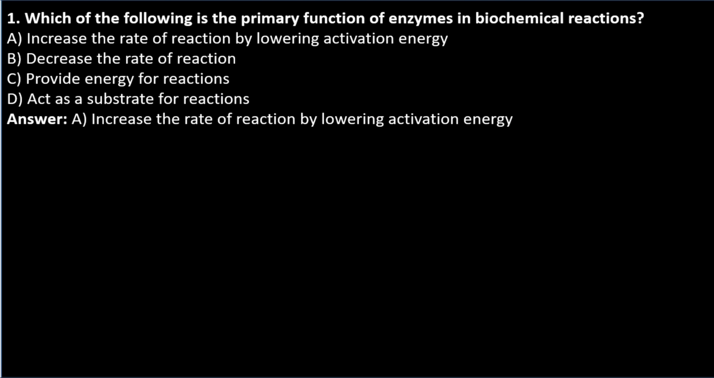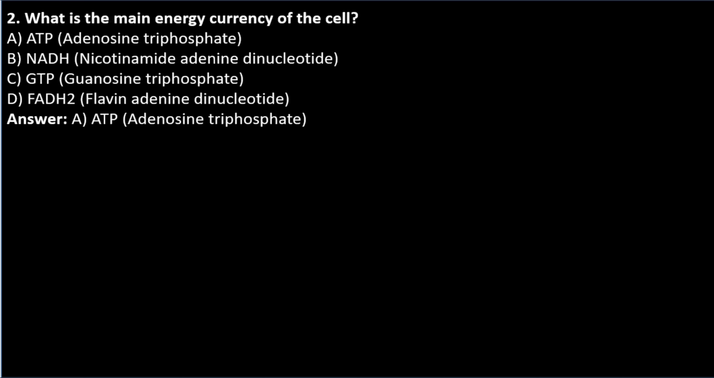Which of the following is the primary function of enzymes in biochemical reactions? A. Increase the rate of reaction by lowering activation energy. B. Decrease the rate of reaction. C. Provide energy for reactions. D. Act as a substrate for reactions. Answer is A. Increase the rate of reaction by lowering activation energy.